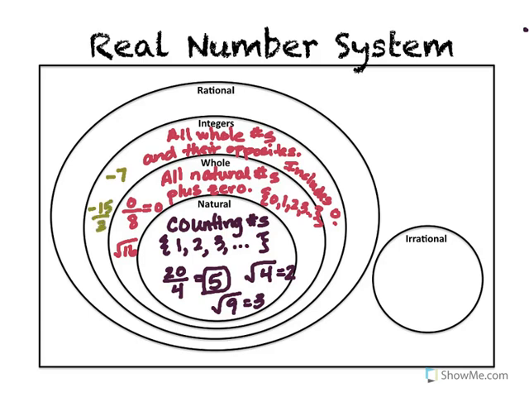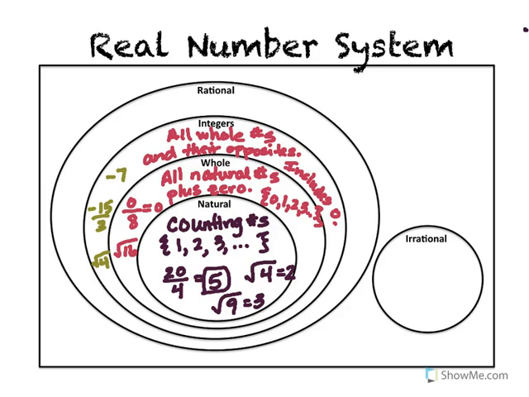-15 over 3, because that reduces to -5. Obviously 0. We could do a square root if we wanted to. We could do like the square root of 4 in there, right? Those would all be considered integers, okay? And then finally we get to this outer circle, which are called the rational numbers.